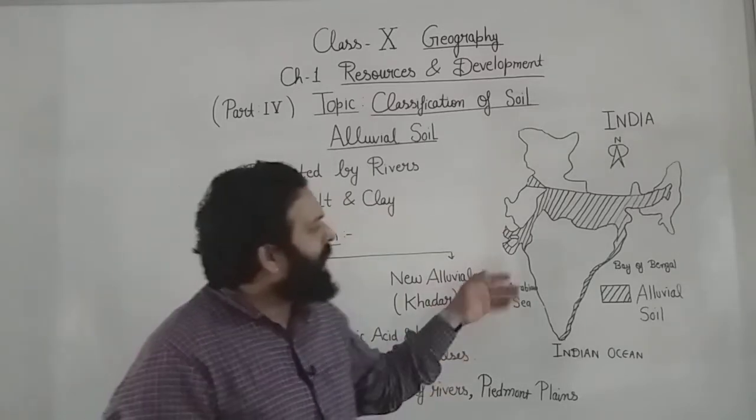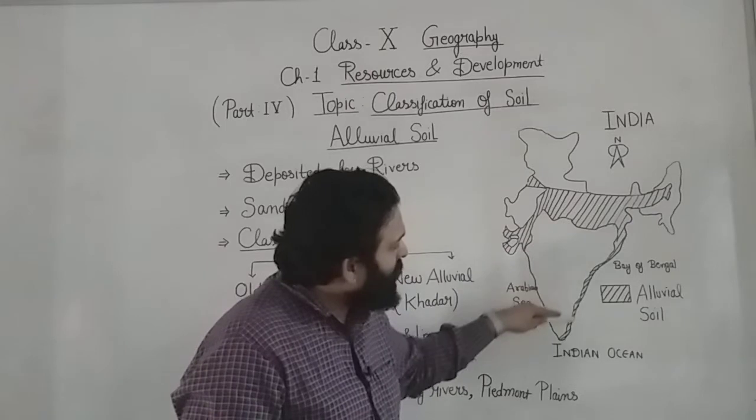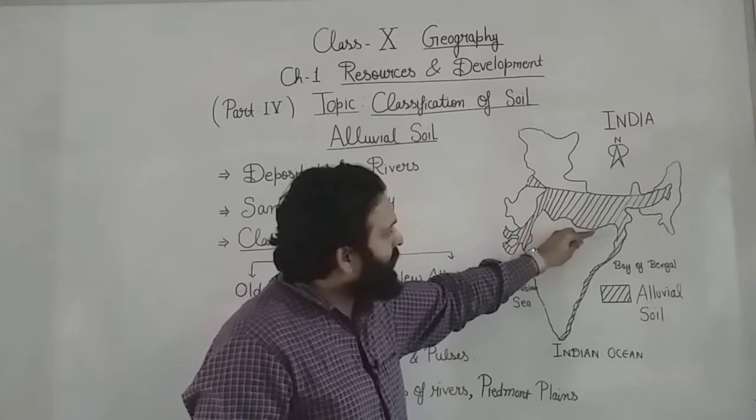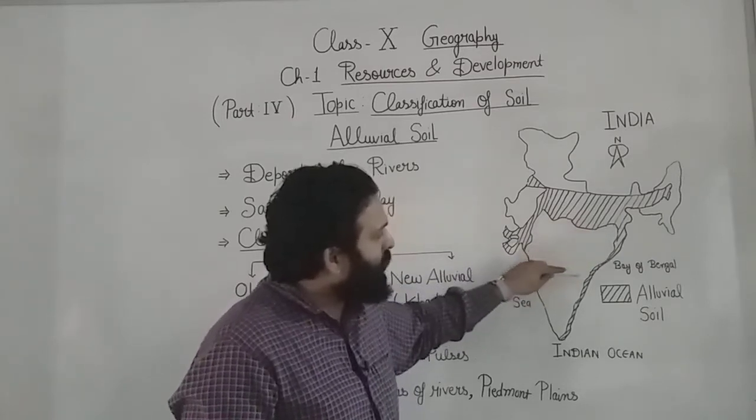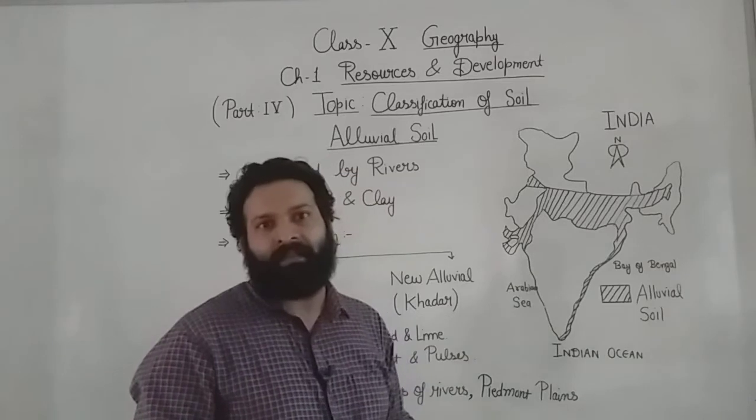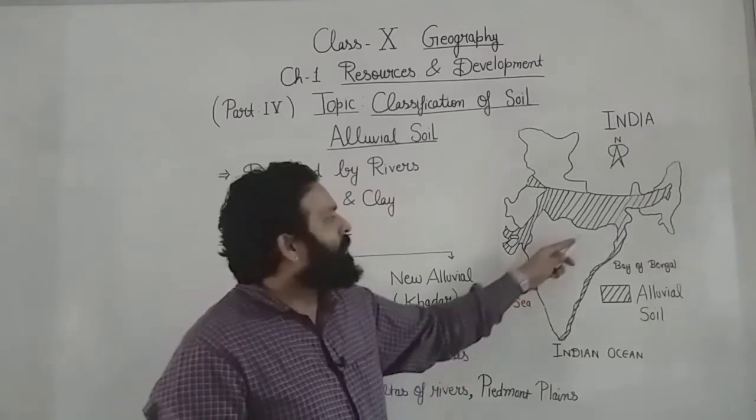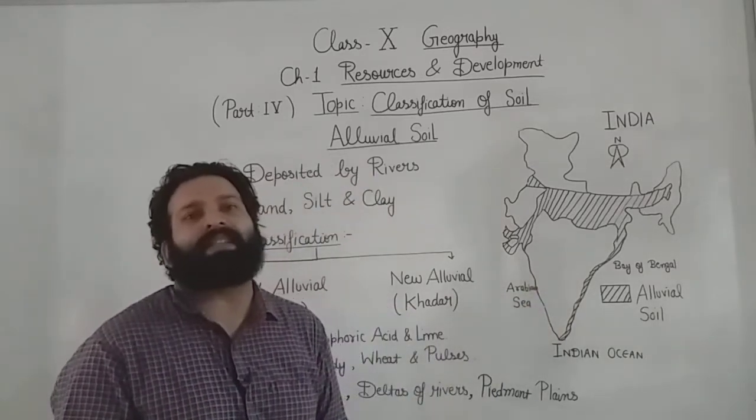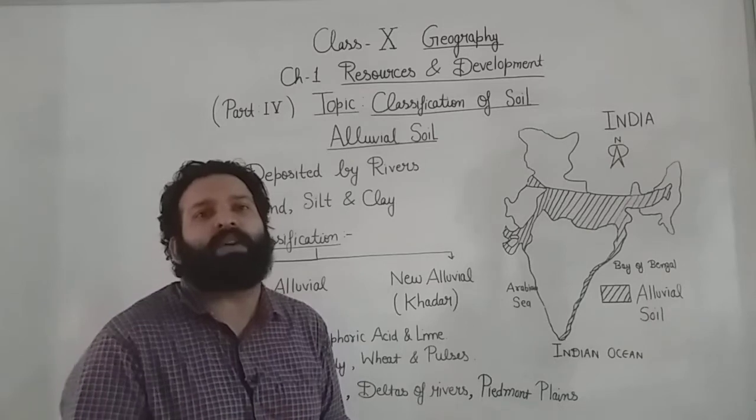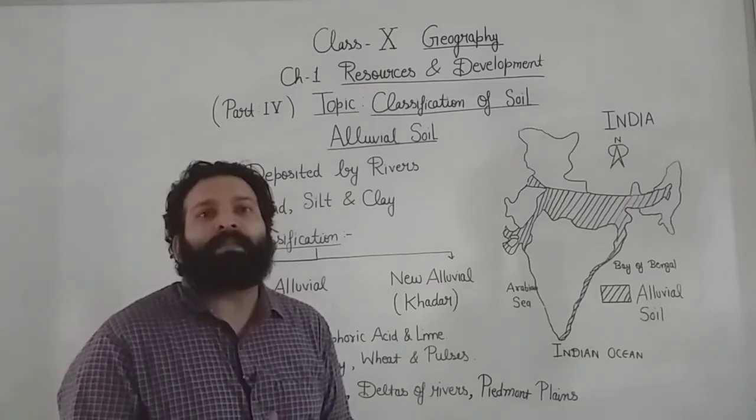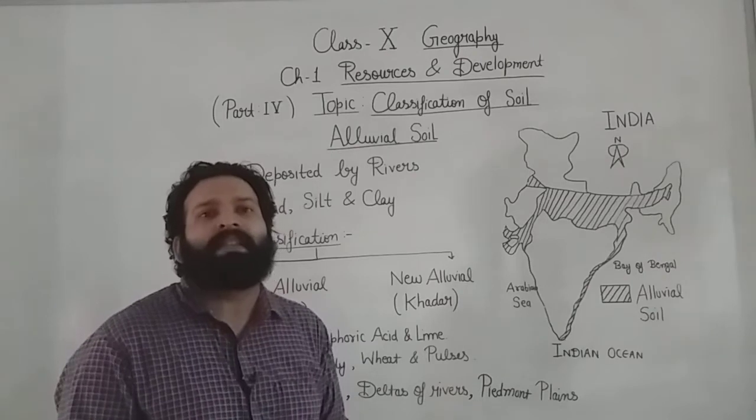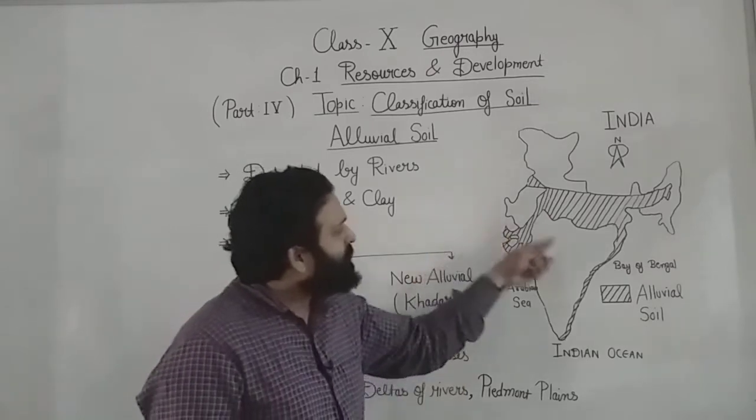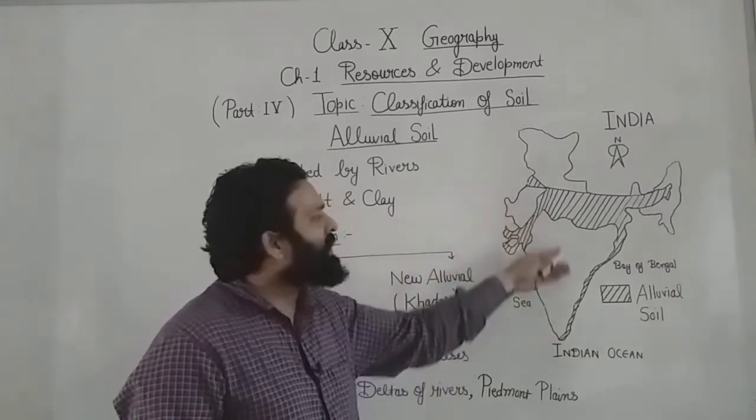It is found in the deltaic region also. You can see this is the eastern coastal plain. You can see that it is found in the deltas of Mahanadi, Godavari, Krishna and Kaveri. What do you understand by delta? Students, when a river drains its water into the sea at its mouth, it bifurcates into various streams and forms the delta. So these are the areas where the alluvial soil is found.